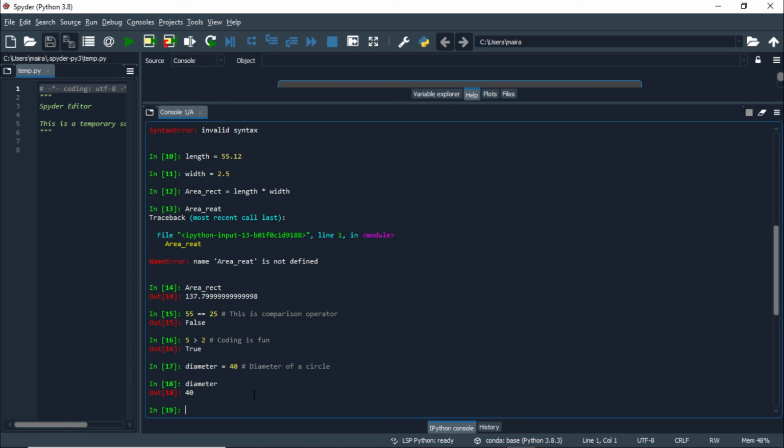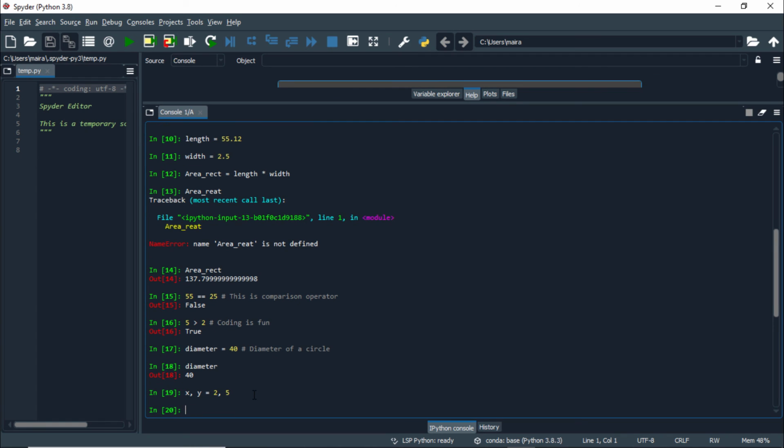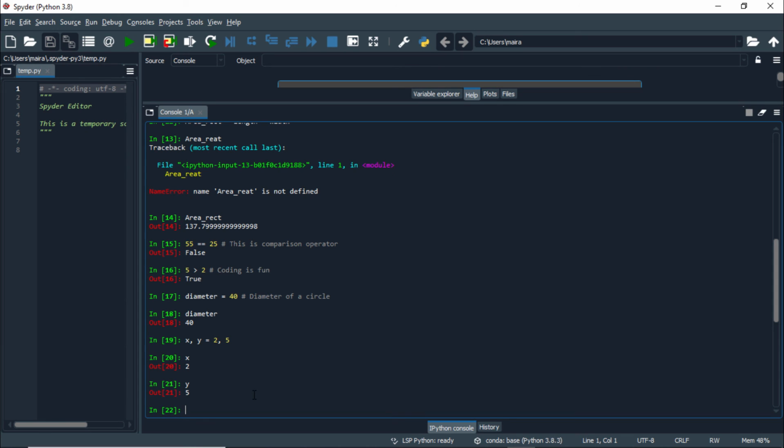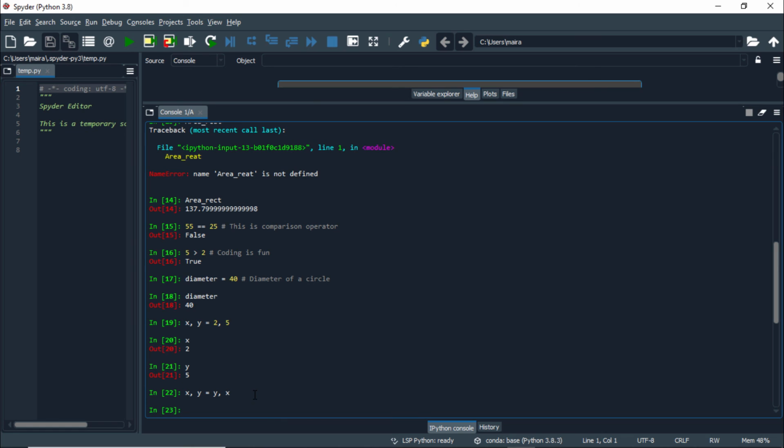In Python, you can also do multiple assignments. For example, you have variables x and y. You can assign them like 2 and 5. This is an example of multiple assignment. Here x will have value 2 and y will have value 5. This multiple assignment is sometimes very helpful. If you want to swap the binding of these two variables, you can do it like this. Now you have swapped the bindings.